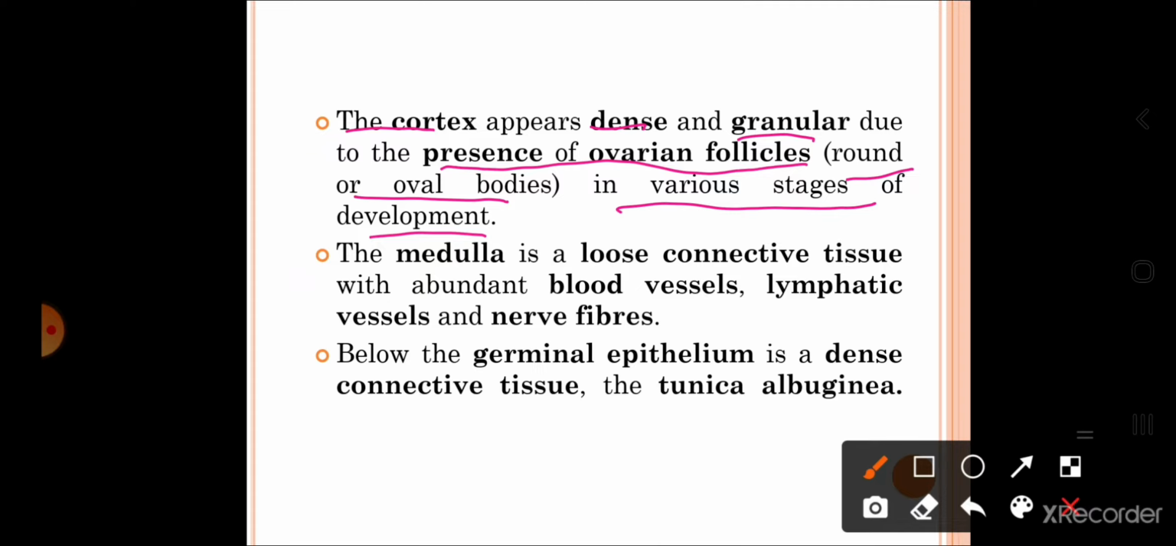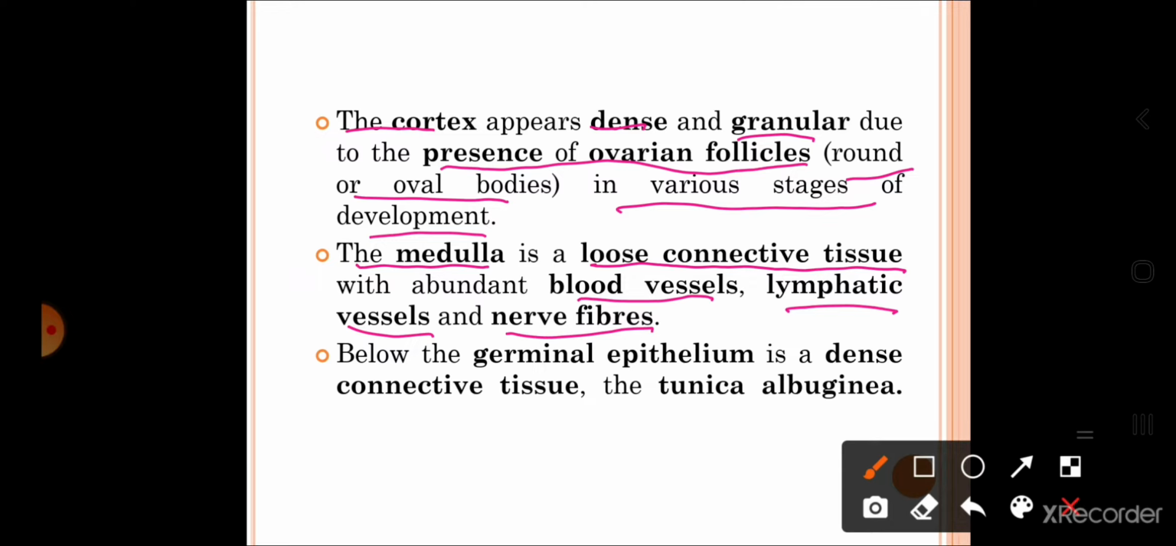There are various stages of the development of follicles, and these follicles are accumulated, or you can say they are present, in which region? They are present in the cortical region, and that is the reason why the cortical region appears to be dense and granular. The medulla is a loose connective tissue with abundant blood vessels, lymphatic vessels and nerve fibers.